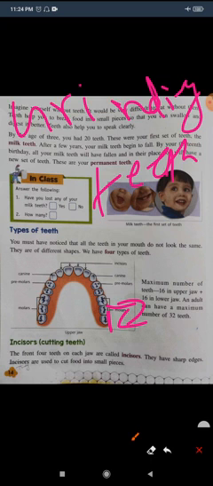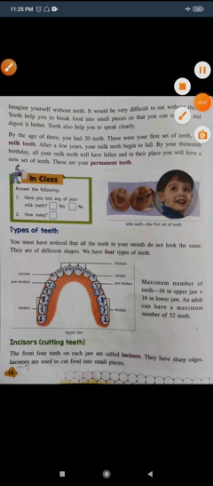Now why is it called grinding teeth? Because molars are the largest and strongest teeth, and they have a large and flat biting surface which is well adapted for grinding food. That's why it is called grinding teeth. Okay, so that was the small recapitulation of all four types of teeth. Now the next.